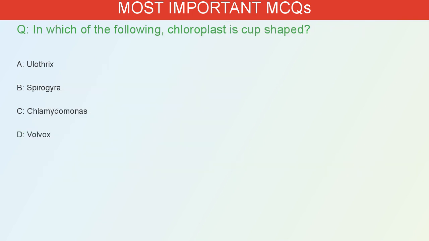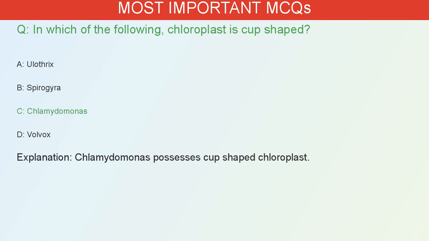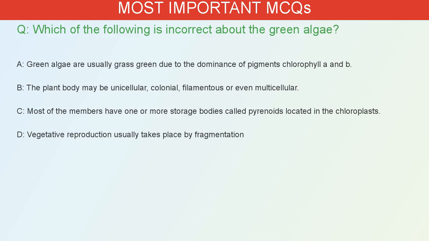In which of the following, chloroplast is cup-shaped? A. Ulothrix. B. Spirogyra. C. Chlamydomonas. D. Volvox. The correct answer is C. Chlamydomonas possesses cup-shaped chloroplast.